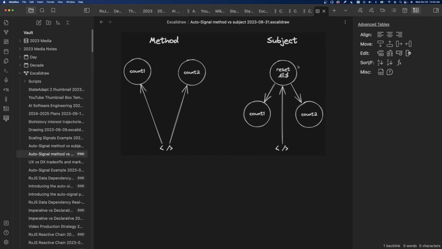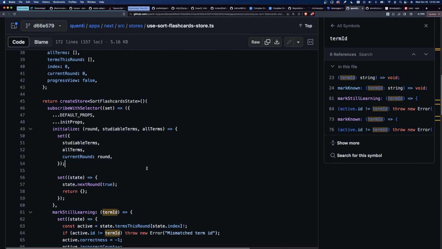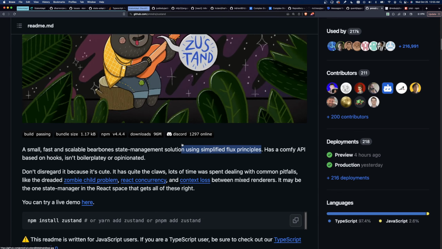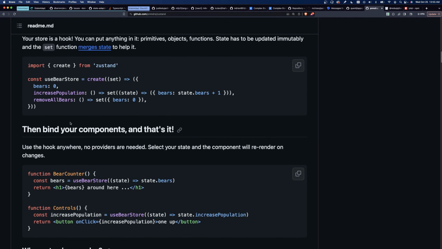So it's nice when the logic is co-located in the store, but it's nicer when the control logic is also in the store. And that's like the actual command when something should change. And I don't see that with Zustand. I don't see anywhere where actions are shared.